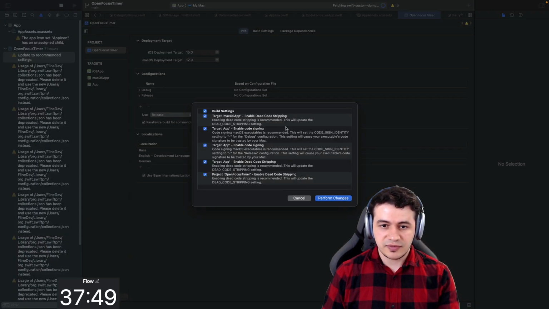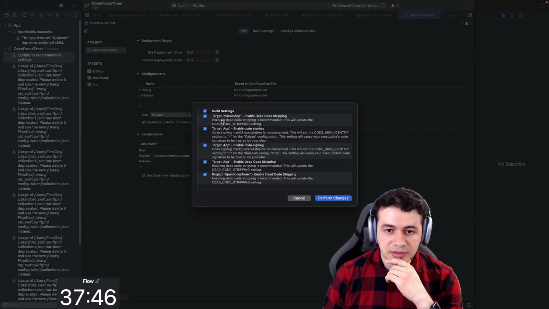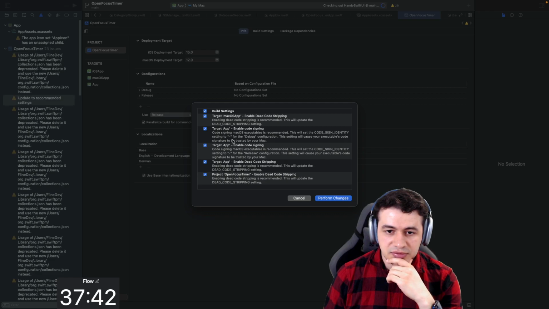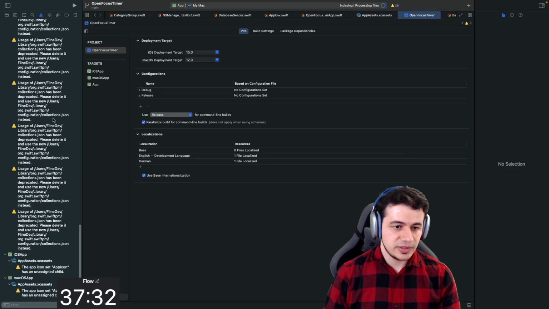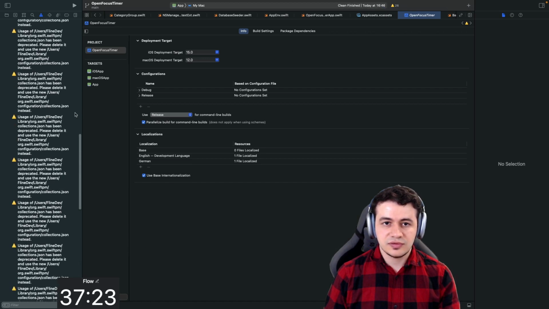Says use recommend. Okay, there are new recommendations here. macOS app: enable dead code stripping, enable code signing. All right, let's just perform these changes to make Xcode happy. And that's about it. It was building.